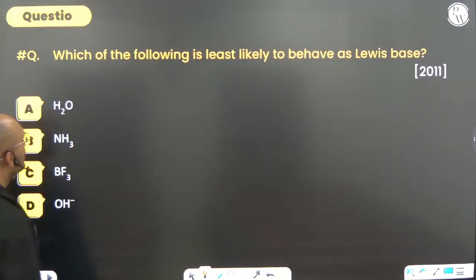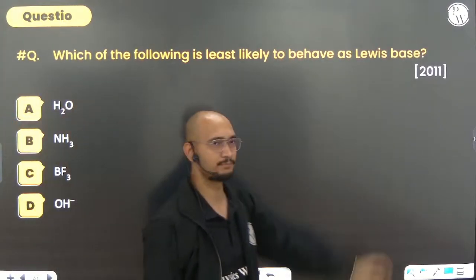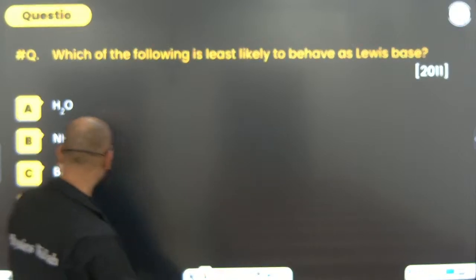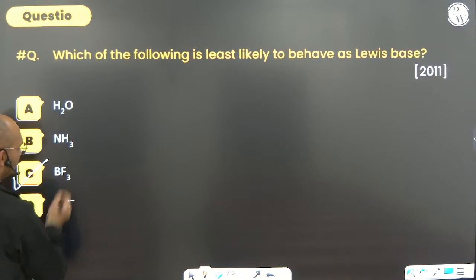Option C. Which of the following is least likely to behave as a Lewis base? Which cannot behave as a Lewis base? Something that cannot donate a lone pair. So if something does not have the lone pair, of course option C, because this has lone pair, this has lone pair, this has lone pair.